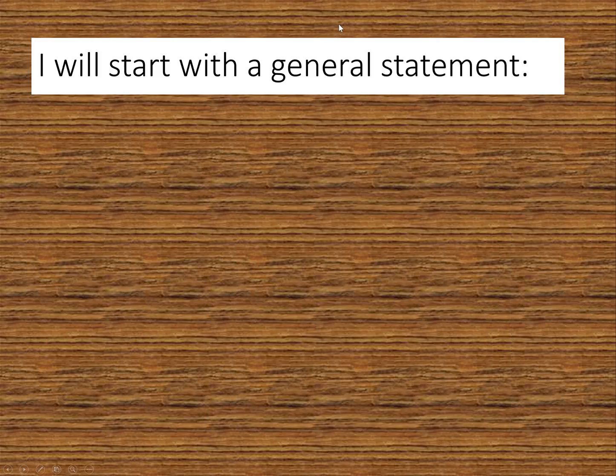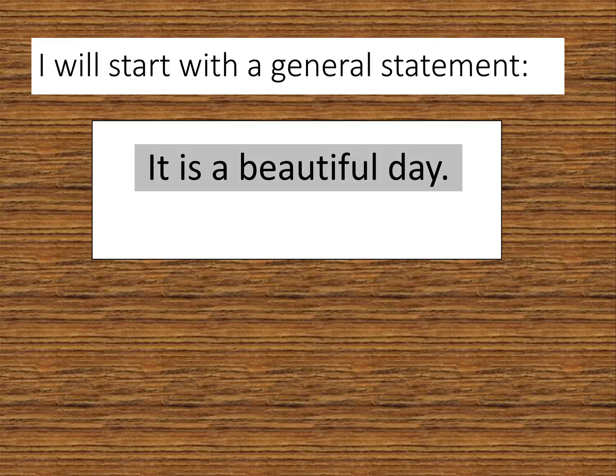So let me start off with a general statement. Maybe you say something like this: "It is a beautiful day." So I'm just sharing general information with you. And that's why it's called a general statement. And we can look at each individual word in this sentence and say which part of speech it's from. So it is a pronoun, is is a verb, a is an article, beautiful is an adjective, and day is a noun. So I wanted to say 3 things about this.